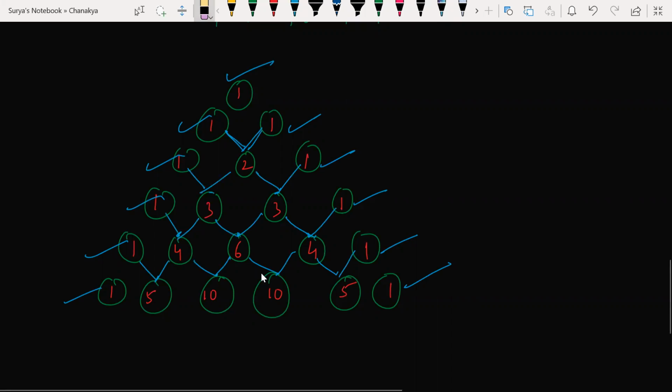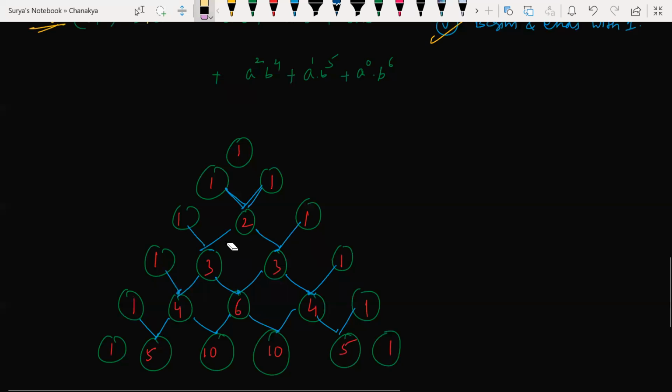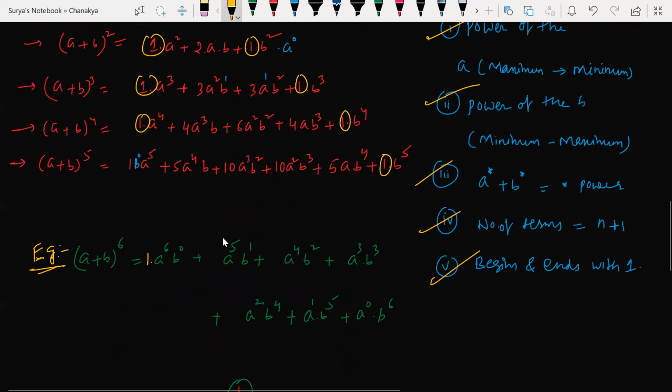But how do we need to remember it? Well, I'm talking about only the coefficients, beta. You have coefficients here, right? Look at this here. You have coefficients 1, 5, 10, 10, 5, 1. How are you writing that? How are we writing those coefficients?